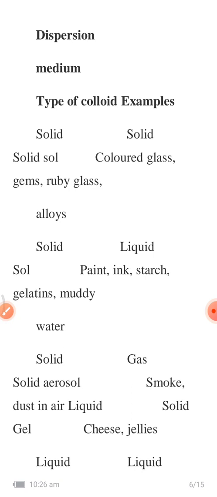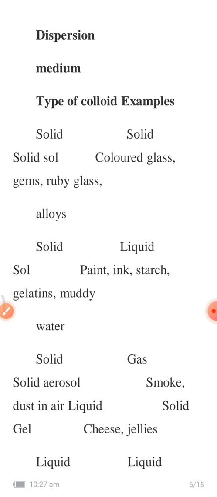For example, solid and solid. If both the dispersed phase and the dispersion medium are solid, then that type of colloid is called solid sol. Examples are colored glass, gems, ruby glass. All these are examples of solid sol.